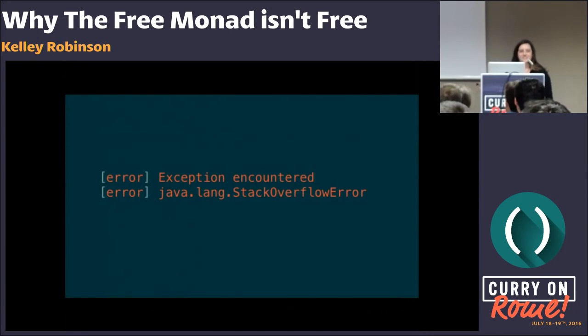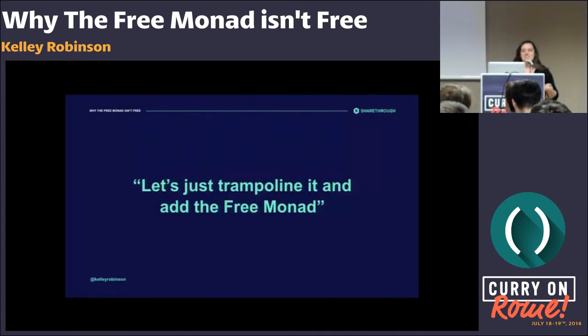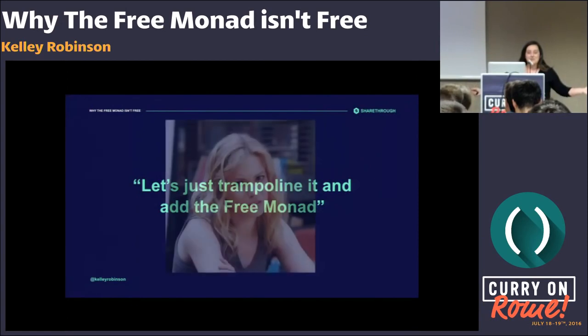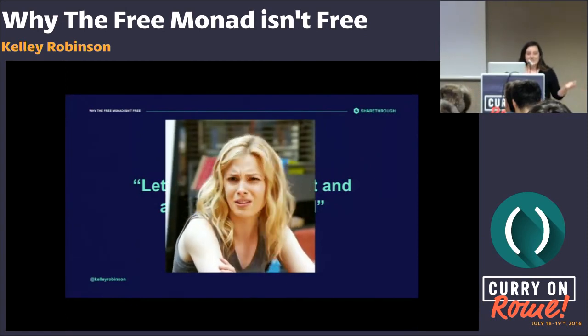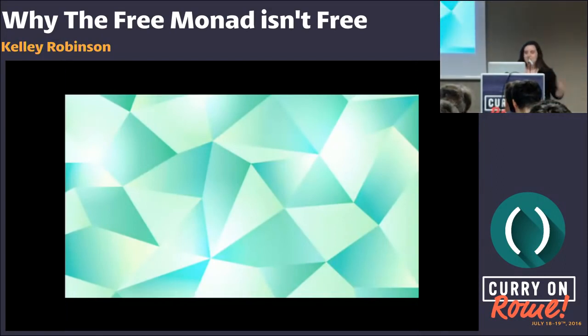Until we started seeing Stack Overflow errors. And this was just in testing. We hadn't even deployed this to production yet. So my coworker says, let's just trampoline it and add the free monad. And this is me having no idea what he meant by that statement. That was the first time I'd ever heard of the free monad, and I didn't know what my coworker meant or why he intended it to solve our problems.